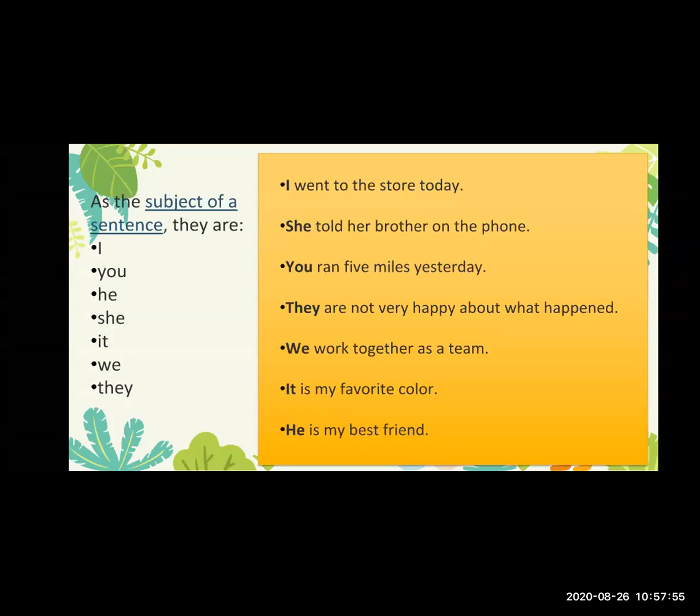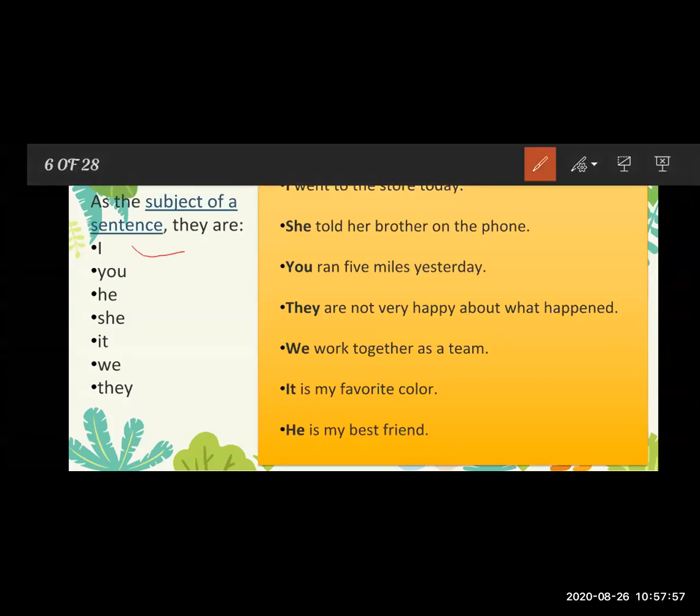So, which are the subjective pronouns? They are I, you, he, she, it, we, and they. These are the subjective pronouns. What is the function of these pronouns? They work as the subject in the sentence. Let us see some examples.